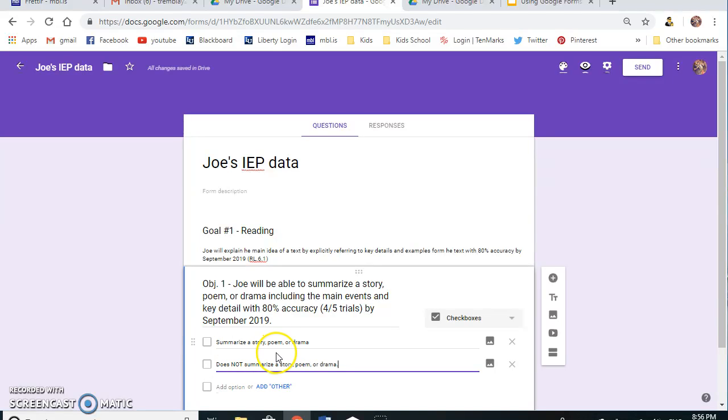You could just say summarize a story, poem, or drama, then names key details, and then lastly includes the main events. You don't have to do these. Does not include, that's just for my own preference, because I like to see when they cannot do those. I'll show you in a little bit after we do some responses and show how it analyzes it, how it makes it easier for me to see what I need to be working on.